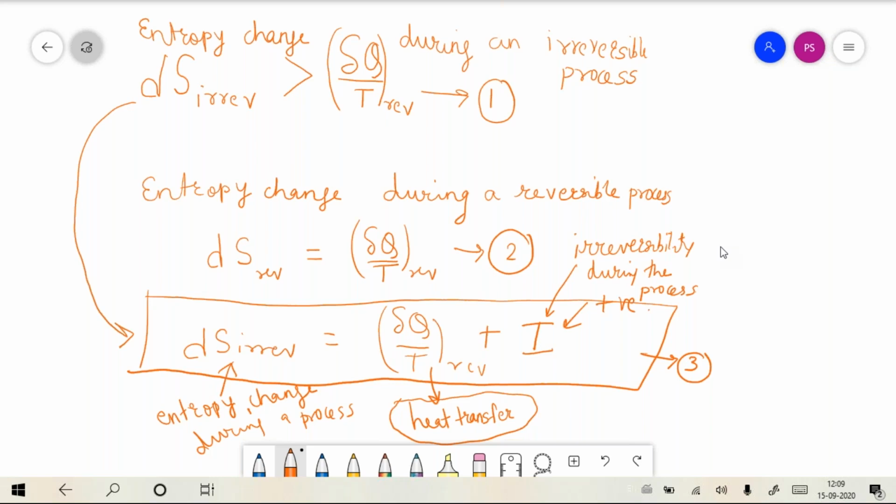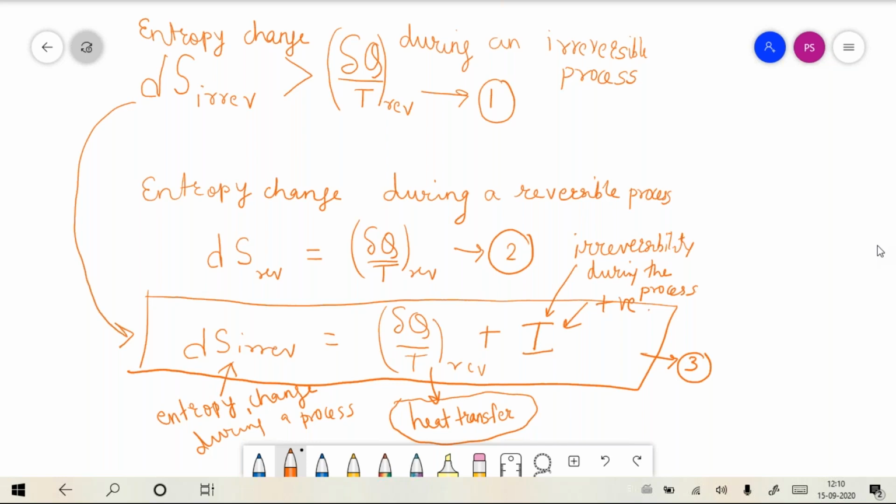Equation 2 is the expression for a reversible process, and it is an expression for entropy change. My question is, why is the entropy changing during a reversible process? Can the entropy change during the reversible process? Yes or no?